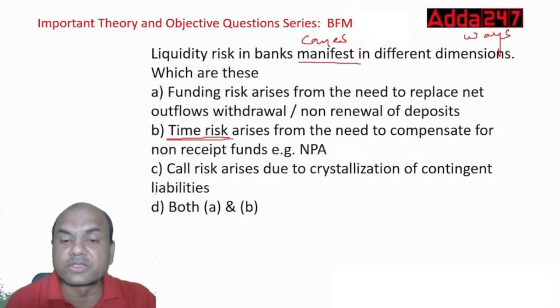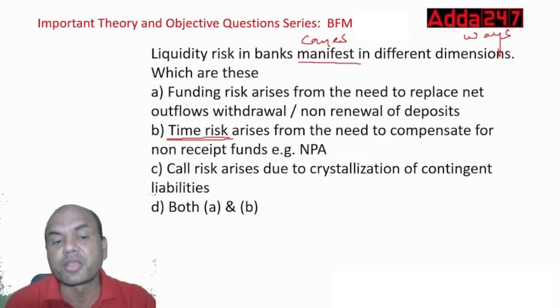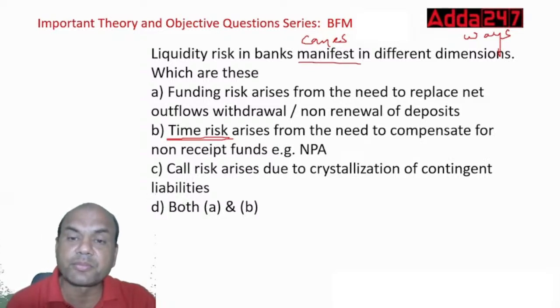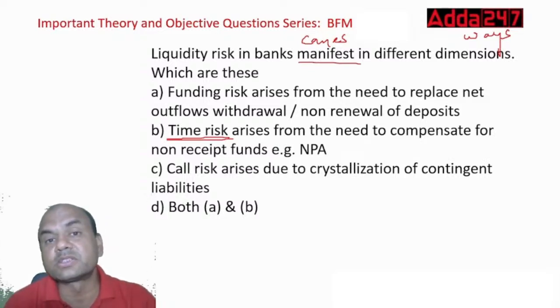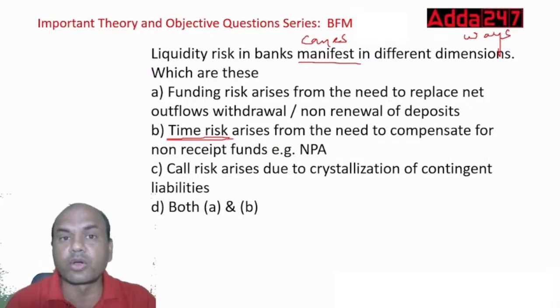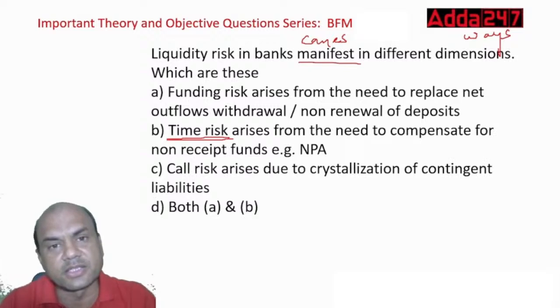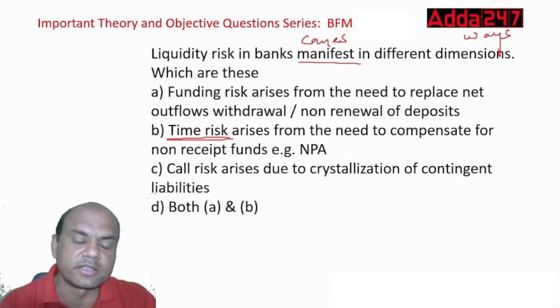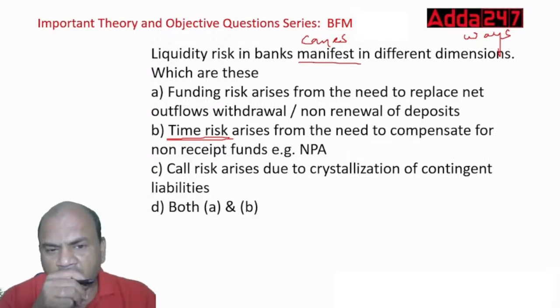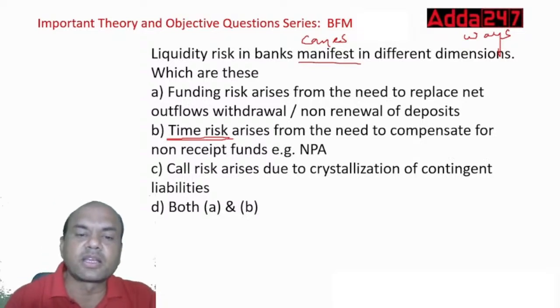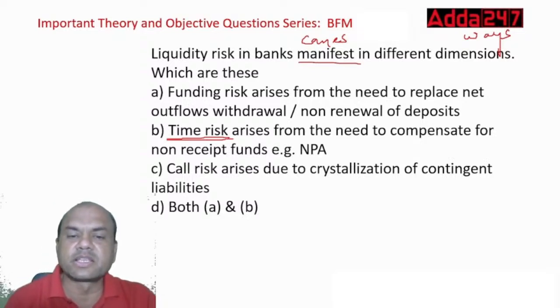Call risk arises due to crystallization of contingent liabilities. Contingent means which was not to come, future transactions, like bank guarantee, LC. These are all contingent. So it comes in which of these cases?